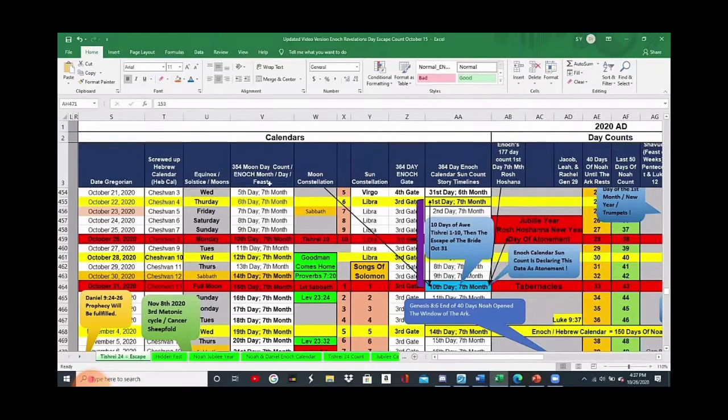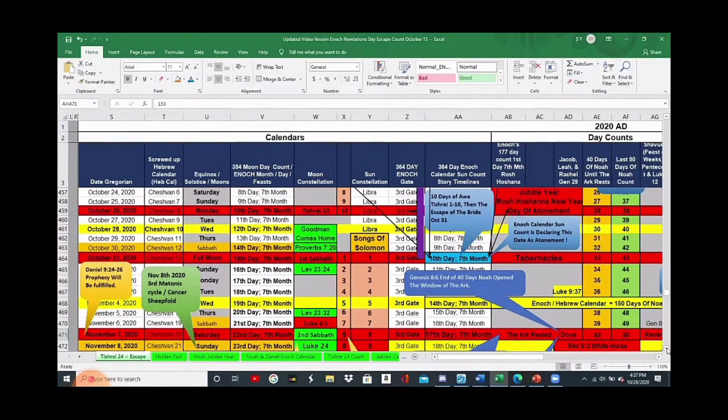Even though the moon count, see the moon here? The moon count is witnessing that this is 7th month, 10th day, the Day of Atonement. Okay? And then also the moon is witnessing that on October 31st, this is the 7th month, 15th day, the Day of Tabernacles. But once we laid this out, I realized I caught something that's happened.